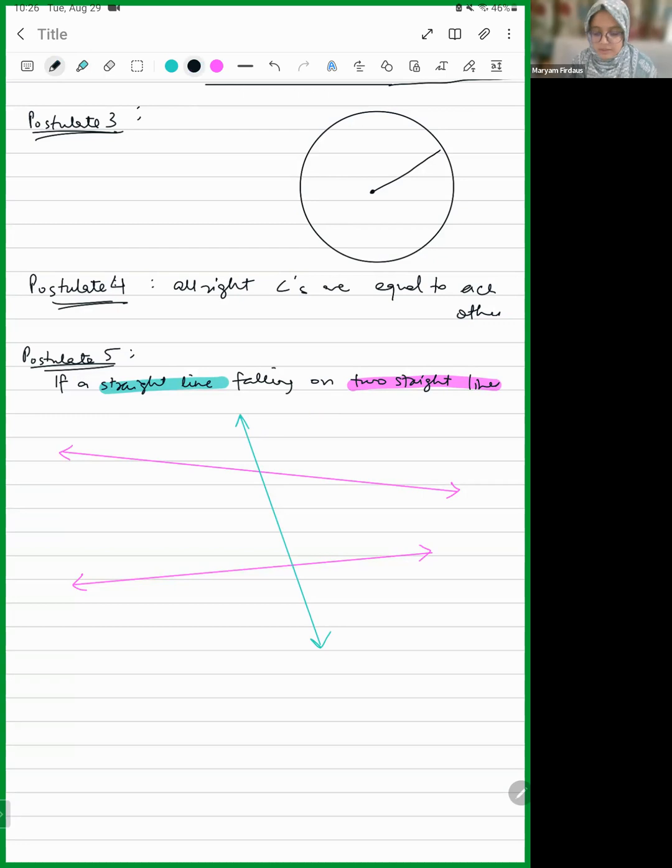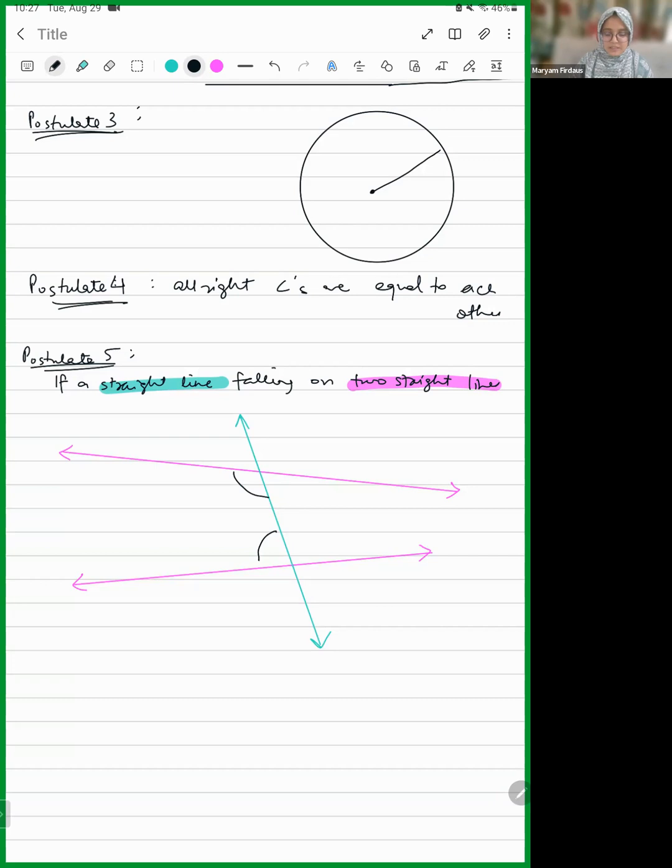Now, till here we have understood. Yes, ma'am. If a straight line falling on two straight lines makes the interior angles on the same side of it, it means this one, the blue one. Interior angles on the same side of the blue line, meaning what are the interior angles? This and this.